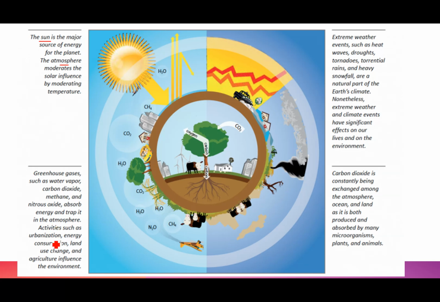Activities like urbanization, energy consumption, and agriculture all influence the environment.